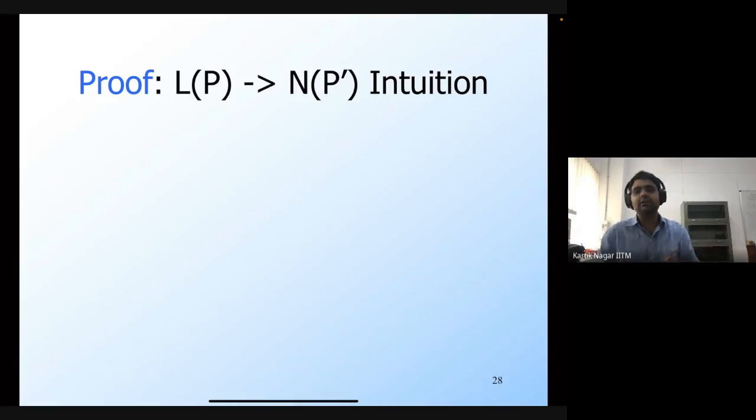So Vineet is saying that at the final state we can empty the stack. Okay, that's a suggestion. Let me just expand on it. This P prime is going to behave the same as P, except that once you reach a final state in P, then P prime is going to have more transitions. These will be epsilon transitions, and it's just going to empty the stack.